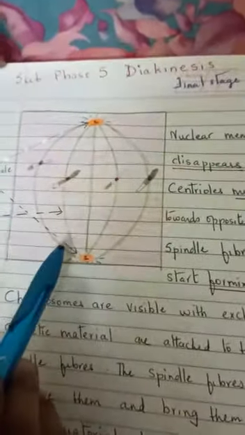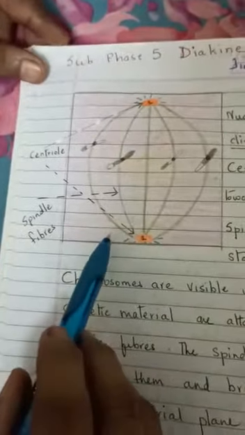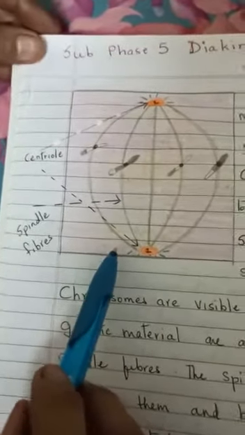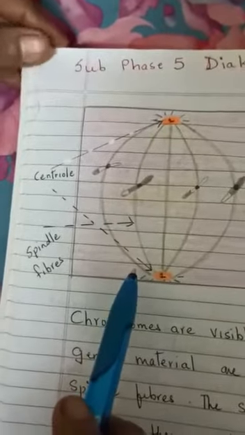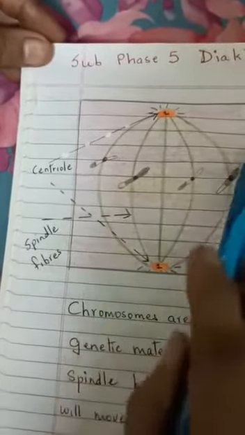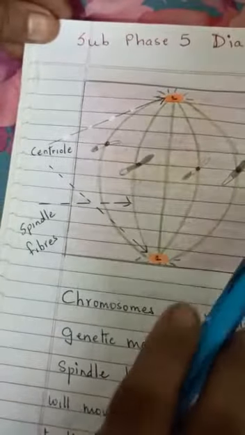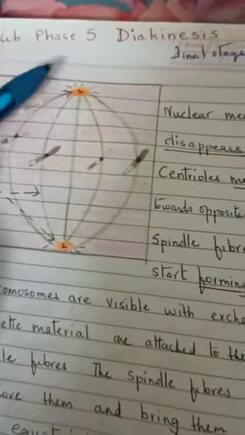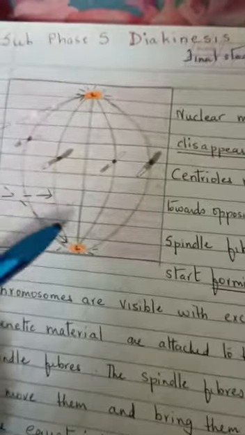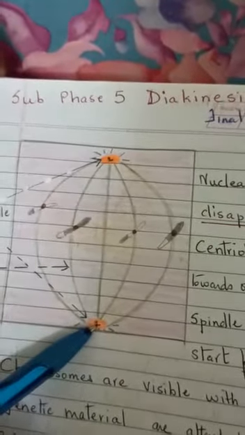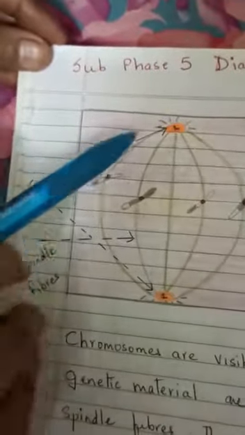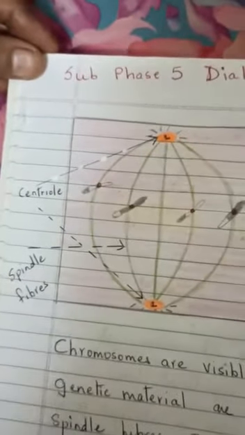Now look at the cell. It has changed from what we have observed in the other subphases. The nuclear membrane has disappeared. The centrioles have moved to the opposite poles. The spindle fibers have started forming from the centrioles.